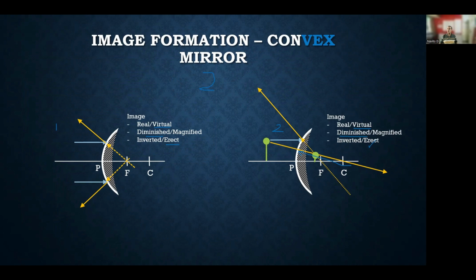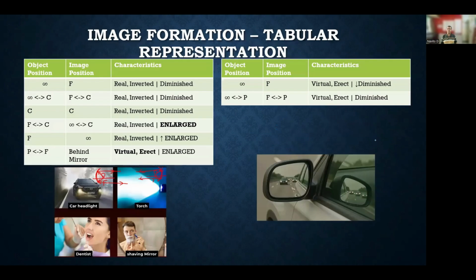So a convex mirror always produces a diminished image, and it's always an erect image. This is supposed to be remembered. It's a virtual, diminished and erect image in all possibilities. Hence it is used in cars, rear view. We can see the object behind the car using the convex mirror.